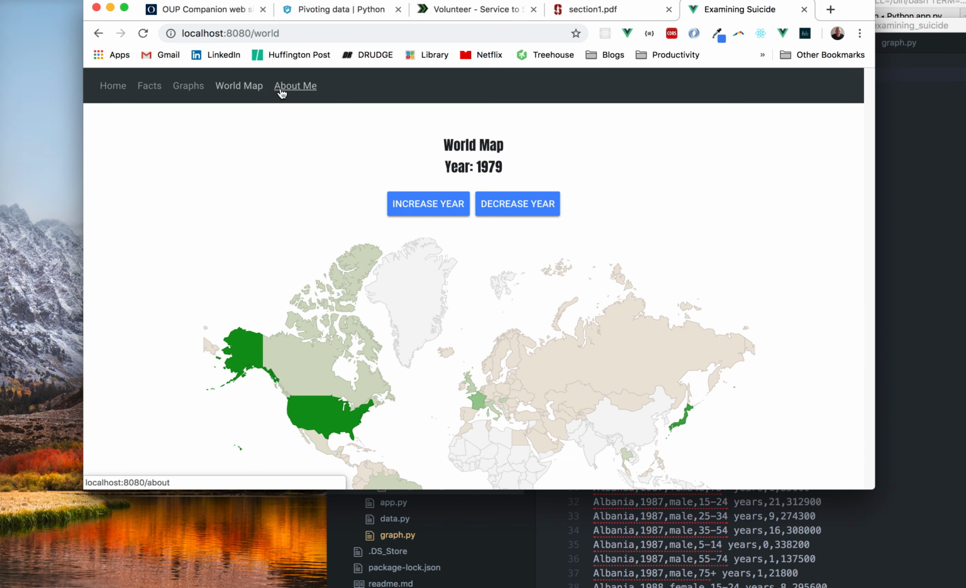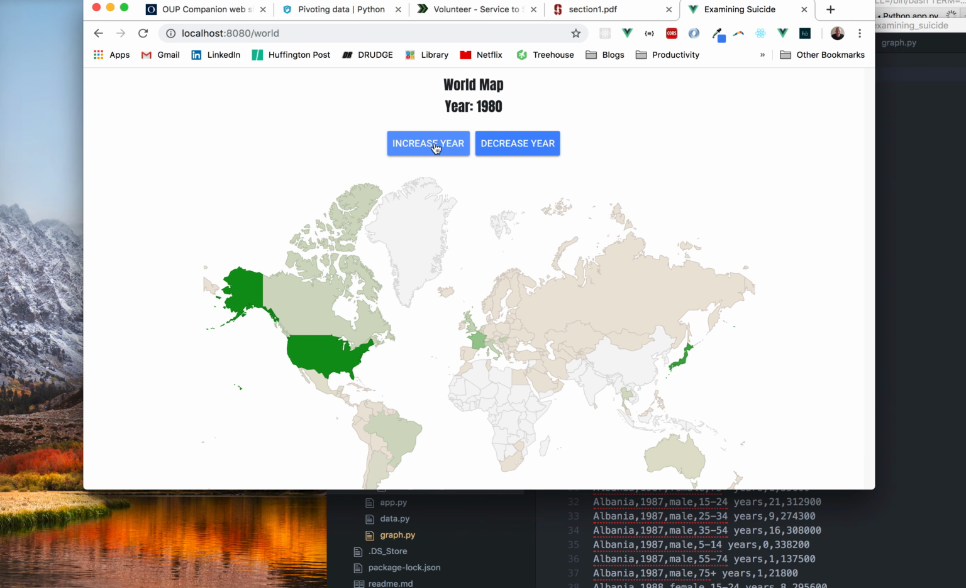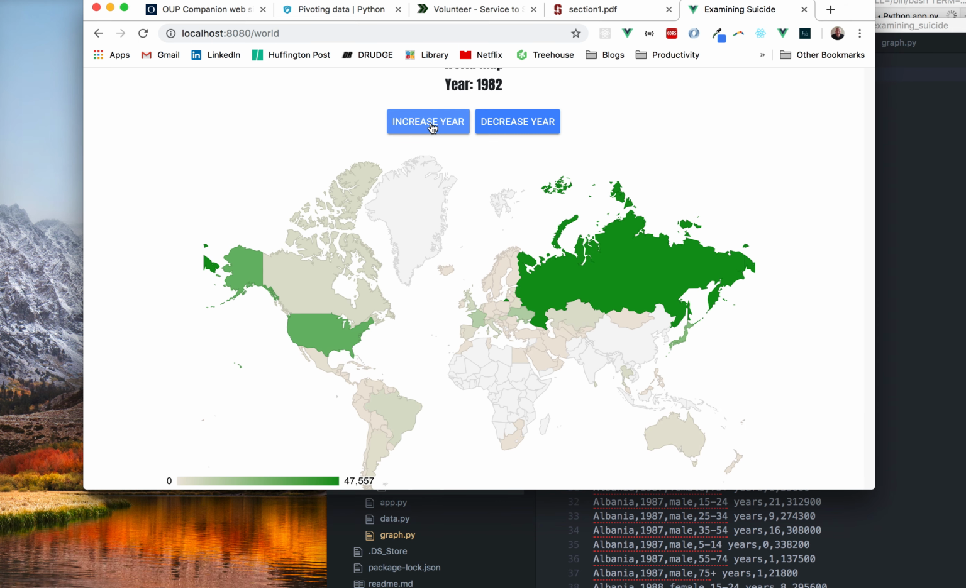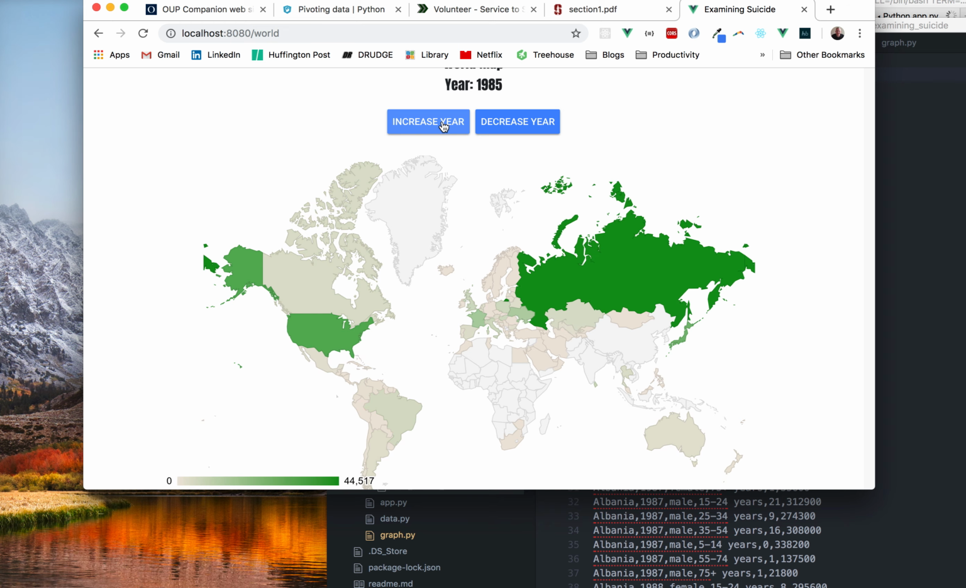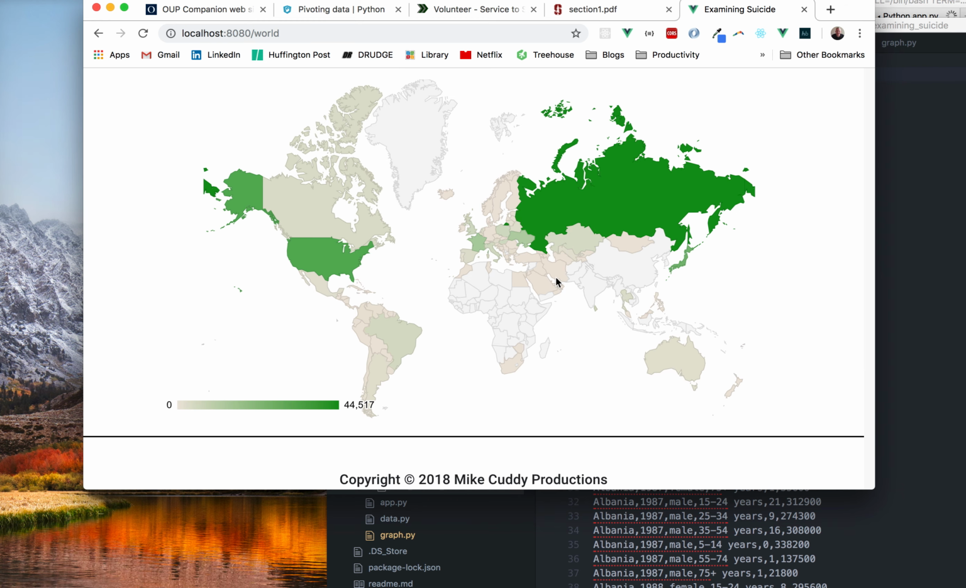The world map is something I was really most happy of. So this is a world map, and you can increase the year, and the countries change. And as you can see down here, the darker green means more suicides. So each year it'll change. You see this just went blank because there's no data for Russia in 1983. And it looks like for 1984 as well. In 1985 the data comes right back. So yeah, that's something I'm most proud of right there. I really like this map and how everything changes.